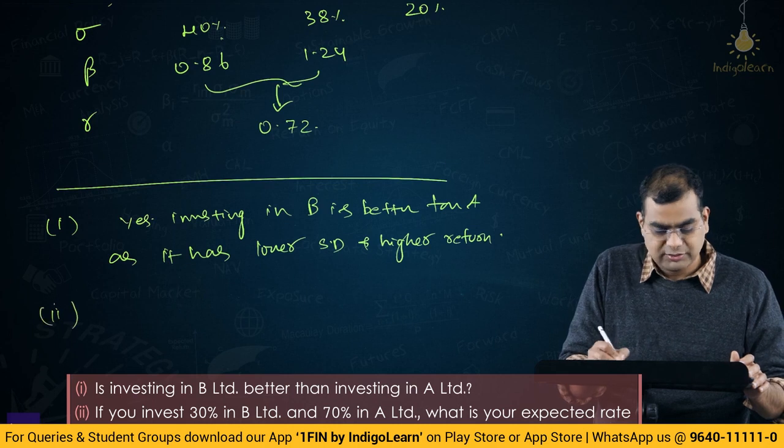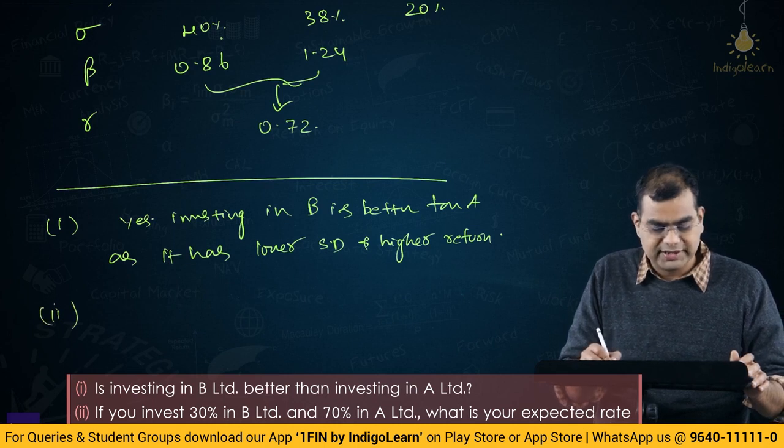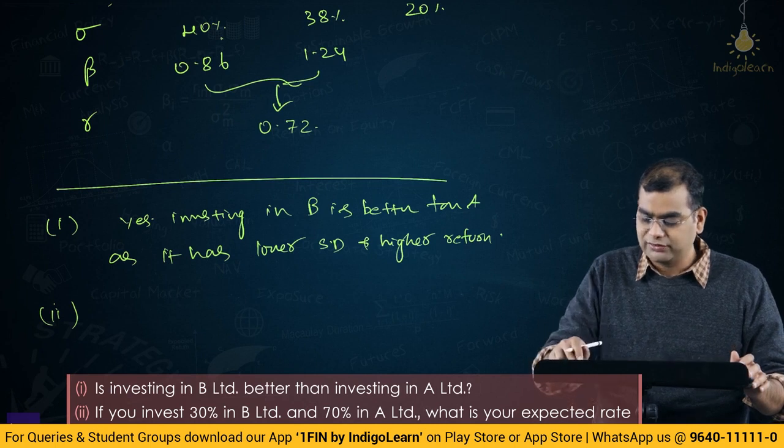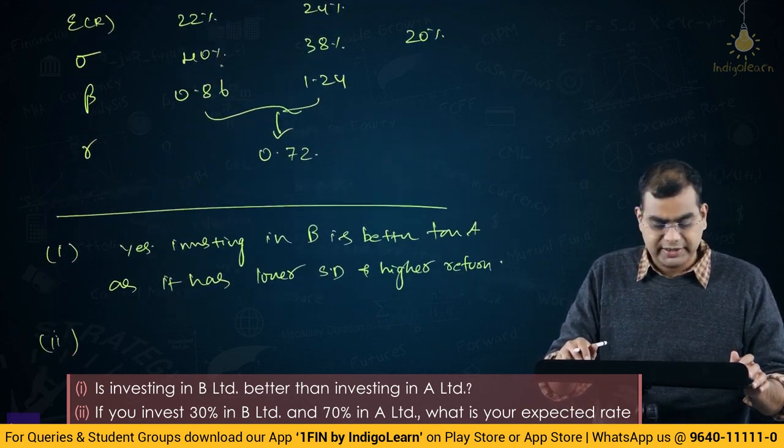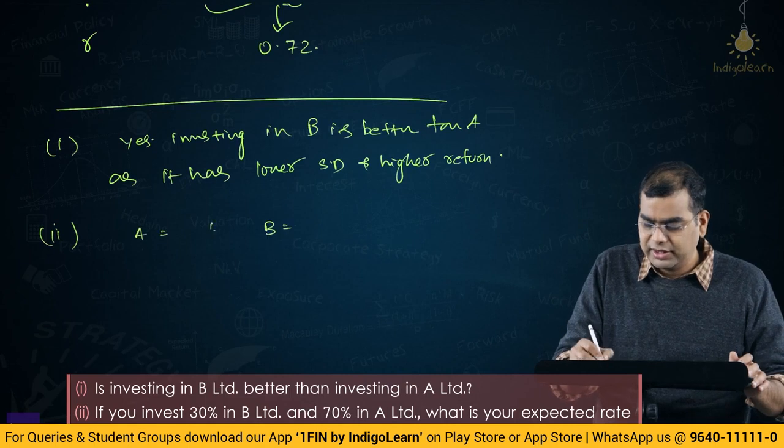Now let us come to the second question. If you are investing 30% in B and 70% in A, what is the expected rate of return and portfolio standard deviation? So A is 70% and B is 30%.